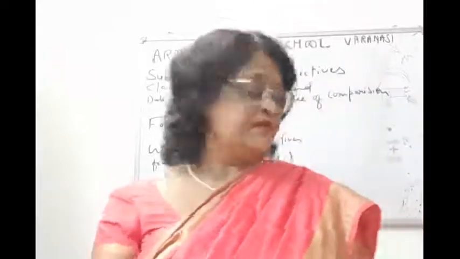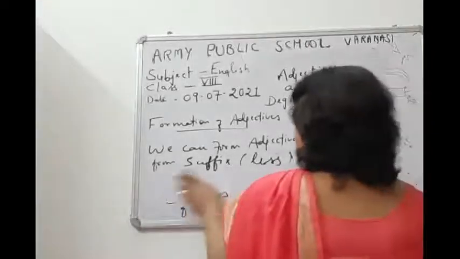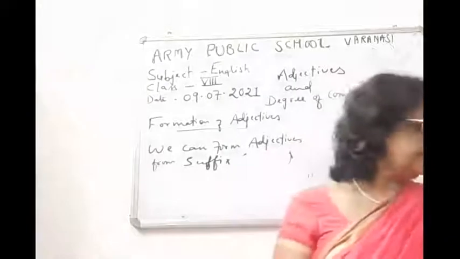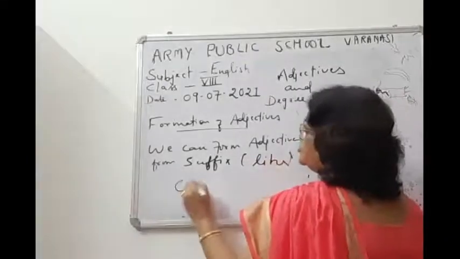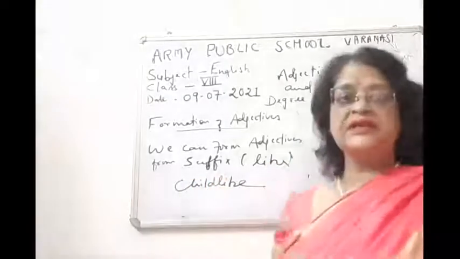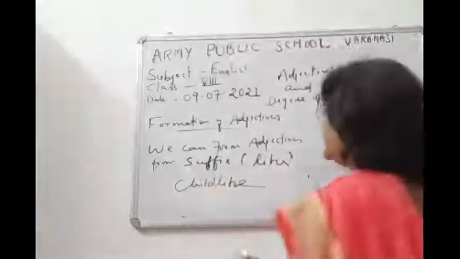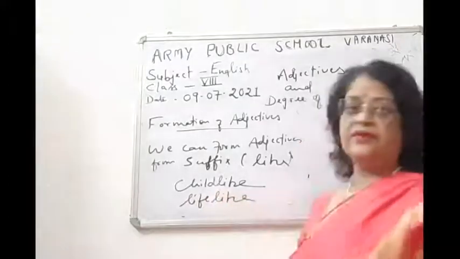Then children, if we take the suffix like, childlike, okay, he is doing childlike behavior. Then ly, okay.